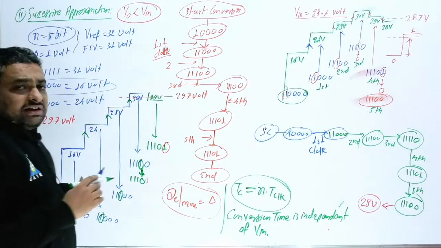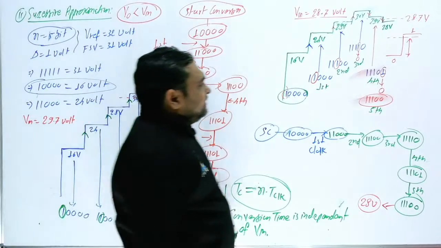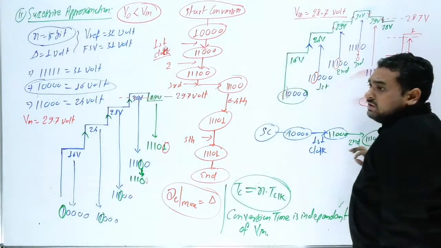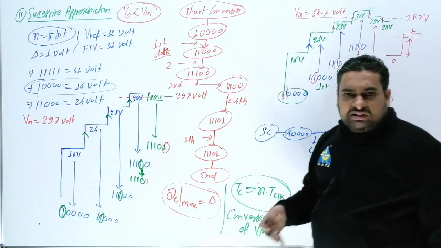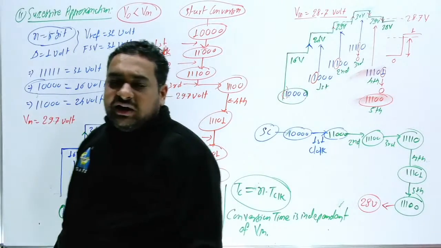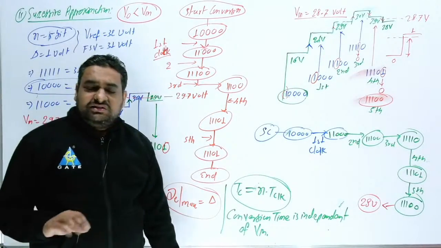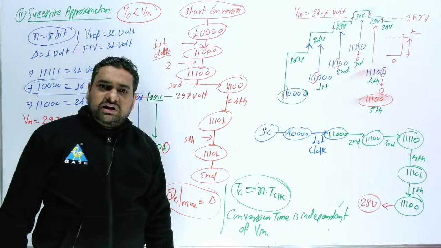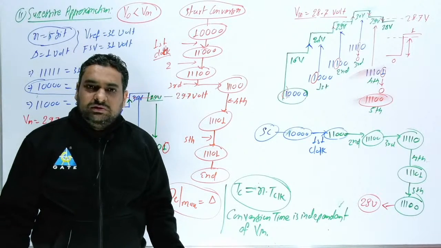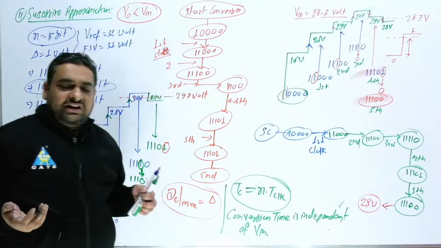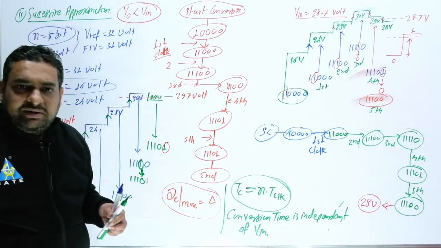Sometimes the examiner can ask you the question: suppose for 28.7, 5 millisecond conversion time is required, then if input is changed, how much conversion time will be required? Same conversion time. Input will not decide how much conversion time will be required.